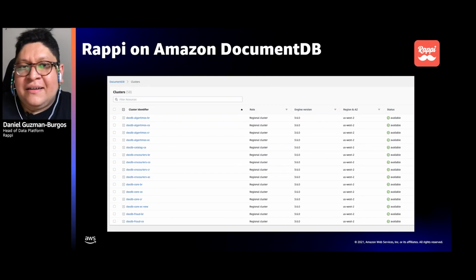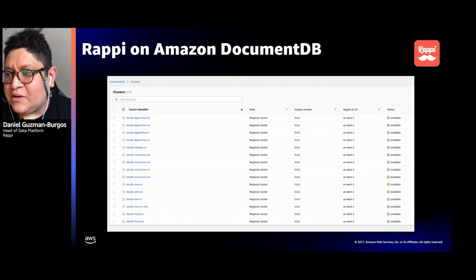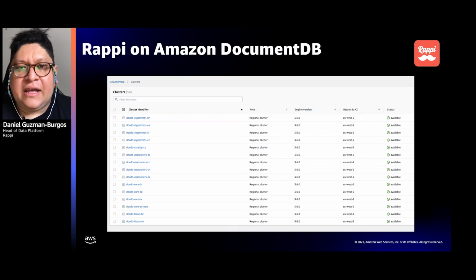This is a list of some of the things that we have. The clusters that we have, everything is a regional cluster. It's still 3.6, but we didn't need to upgrade yet. We're going to do it eventually, but we still have full performance and all the capabilities for scalability and high availability. So no problem with that.